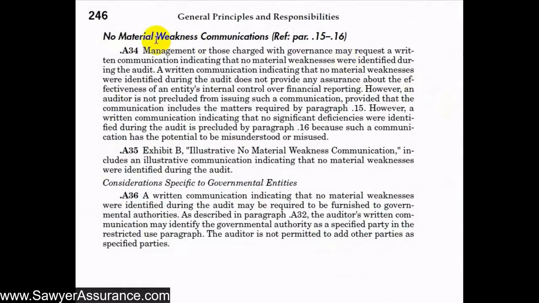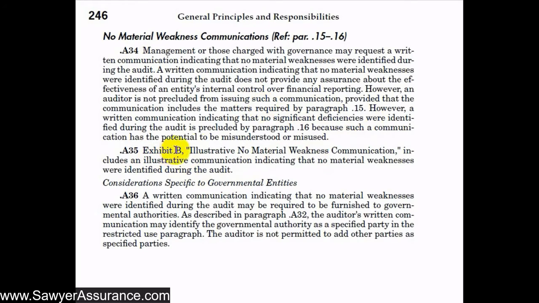And finally, we remember that we're not supposed to include a statement that there are no significant deficiencies. We can, however, provide a communication that says there were no material weaknesses that we found. And of course, this doesn't provide any assurance about the effectiveness of their internal control, so we need to include the statements above that described the nature of the work that we did, and that we did not test the effectiveness of the internal controls.